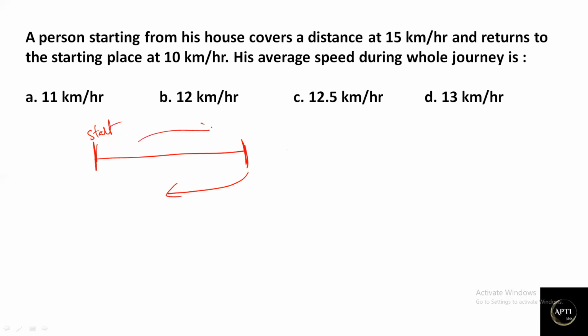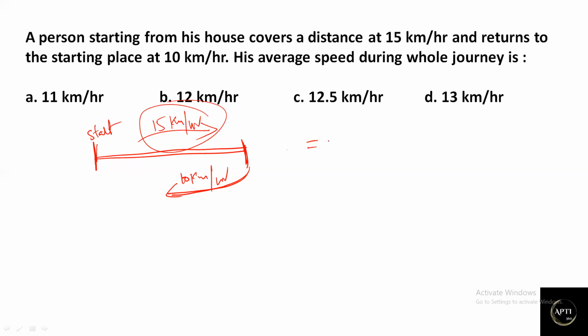Okay, first he started from the starting point, and again he returned back with 10 kilometers per hour. While starting, he covered with 15 km per hour speed, correct? Now if you observe, there are no other values given. Just that he starts with 15 km per hour and goes back to the start place. Whatever distance he covered at 15 km per hour, when returning back at 10 km per hour he will cover the same distance, correct?